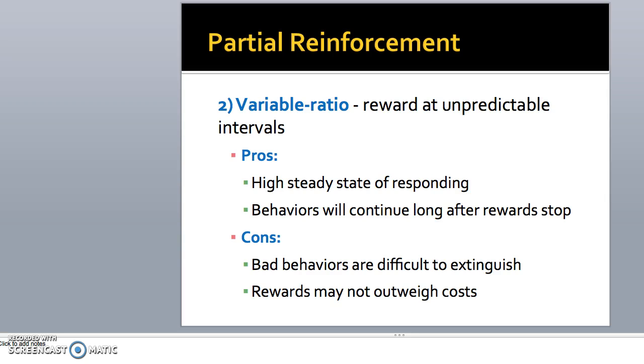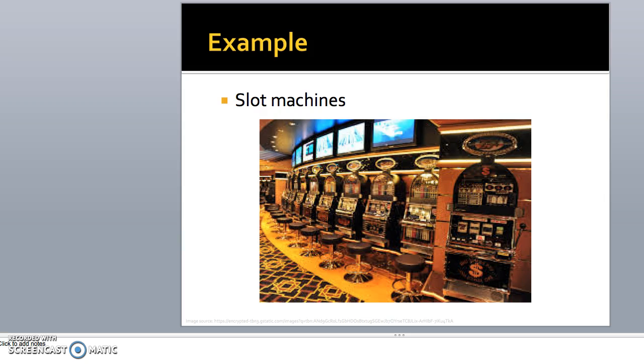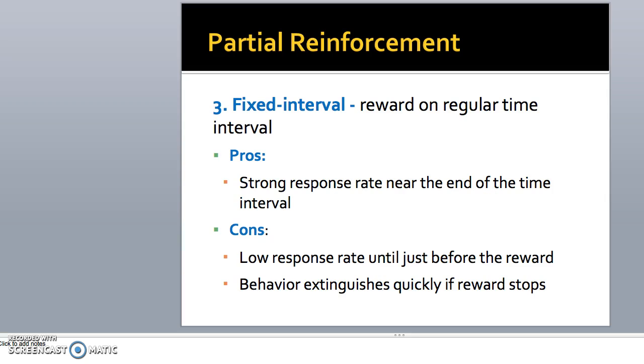The second type is variable ratio, a reward at unpredictable intervals. One pro is a high steady state of responding, and behaviors continue long after the rewards stop. Some cons are that bad behaviors are difficult to extinguish using variable ratio, and rewards may not outweigh the costs. An example is slot machines.